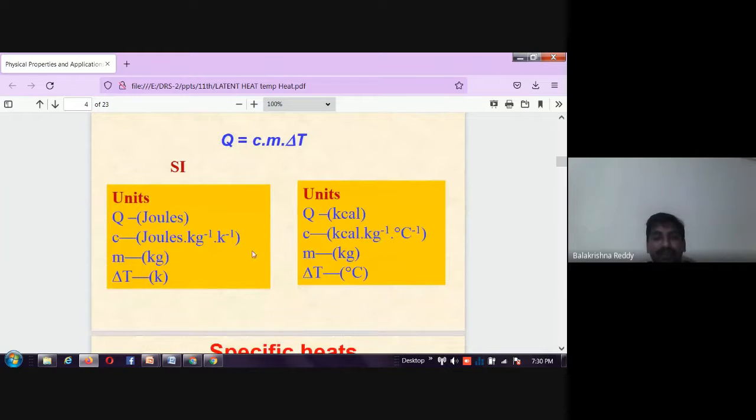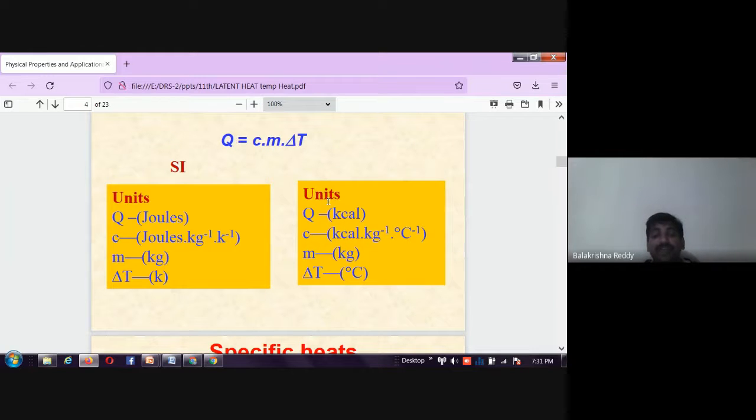Now, the SI units. Usually the SI unit for heat energy is the joule. For specific heat capacity, from the formula, you can write joule per kg per Kelvin, where mass is in kilograms and delta T is in Kelvin.